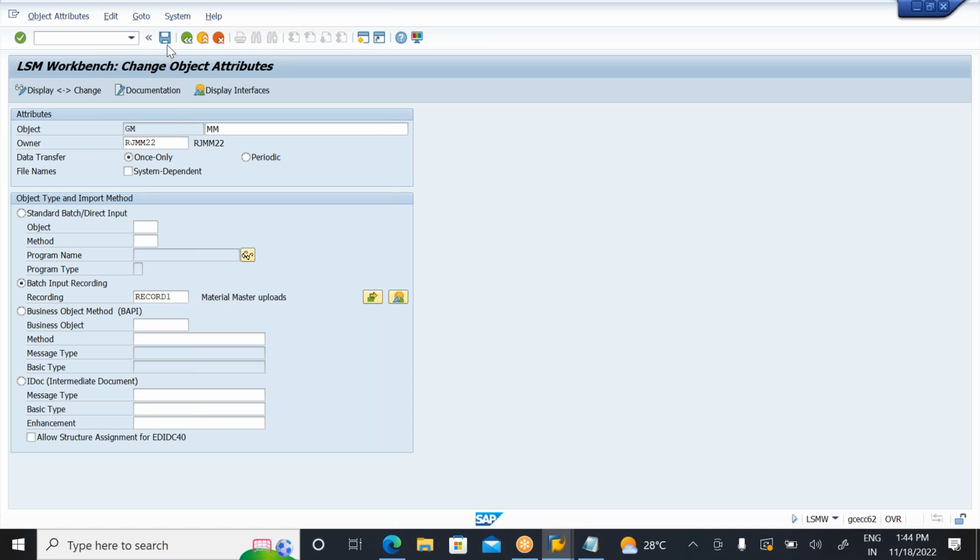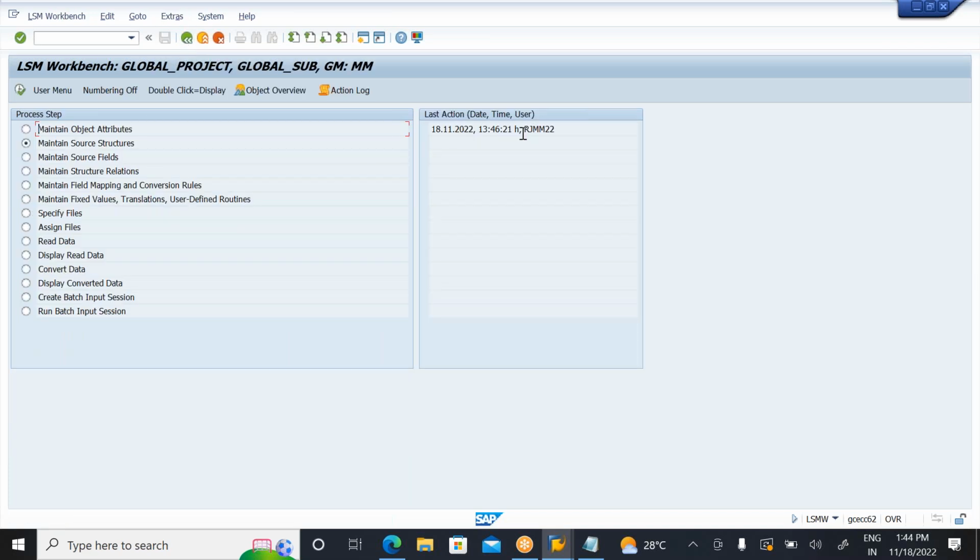Now you need to save here. The data is saved here. Now if you go back with this, we completed the first step. We completed which date, which time. This is my user ID RJM. So automatically the system will go to the second step here. Then the steps are reduced here. Some 5 to 6 steps are automatically reduced here.